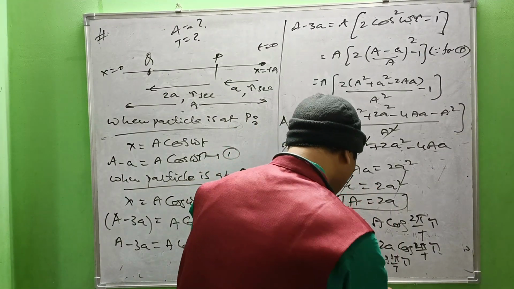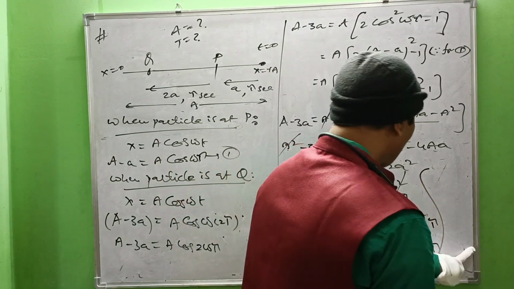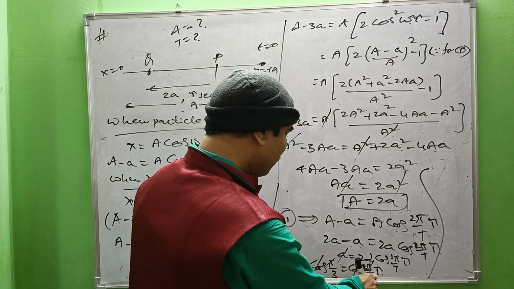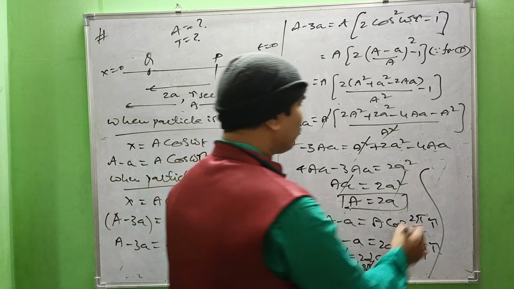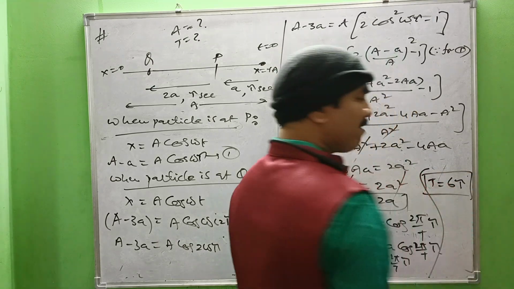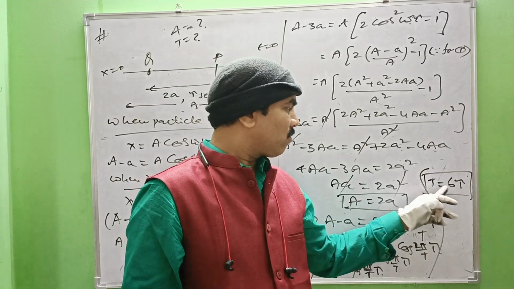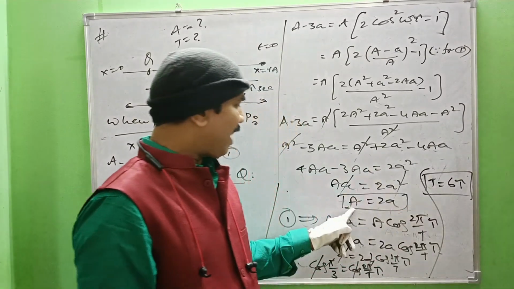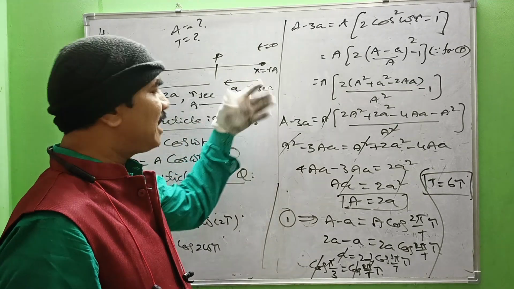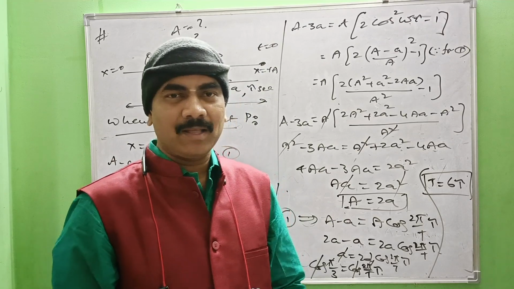So from 2 pi by capital T into tau equal to pi by 3, making T the subject, capital T equal to 6 tau. So in terms of tau, given time interval tau, the time period is equal to 6 times tau. Amplitude equal to 2 times a, because distance a is given. In terms of small a, amplitude equal to 2a. Okay friends, with this I conclude. Thank you for watching.